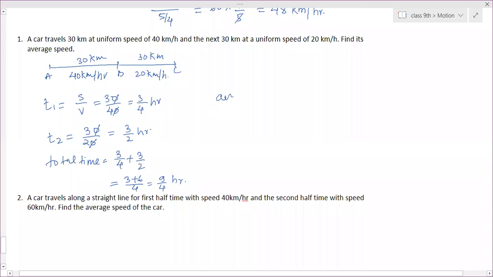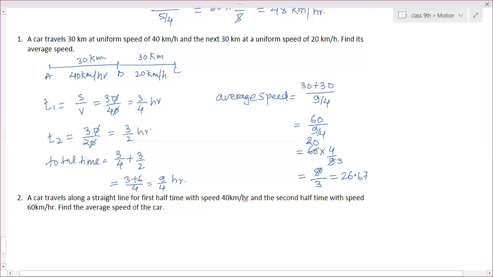So average speed is equal to total distance. Total distance is 30 plus 30, divided by total time 9 by 4. 60 by 9 by 4, that is 60 into 4 by 9. 3 threes are 9, 3 sixes are 18, so 20 into 4, 80 by 3, which is 26.666. We can approximate to 26.67 kilometer per hour.